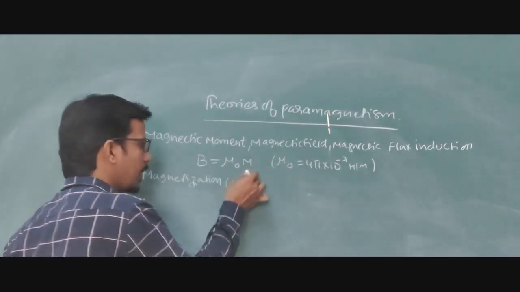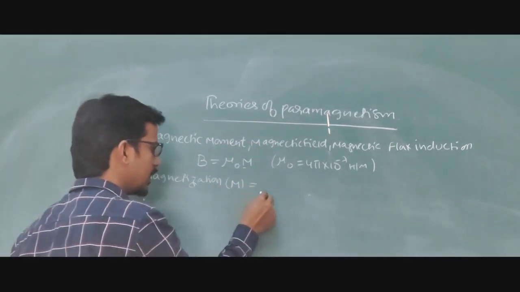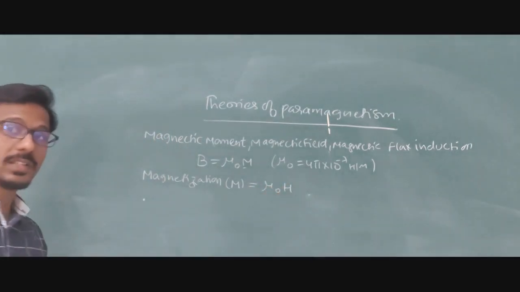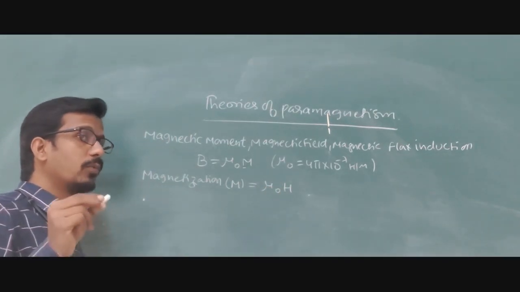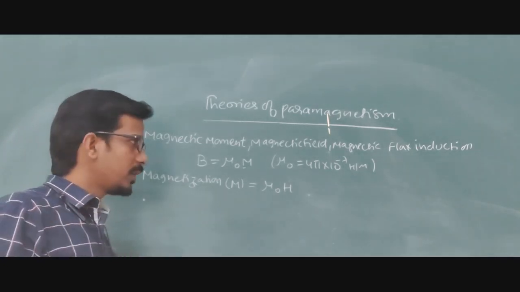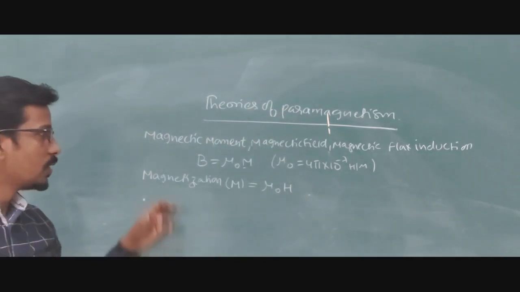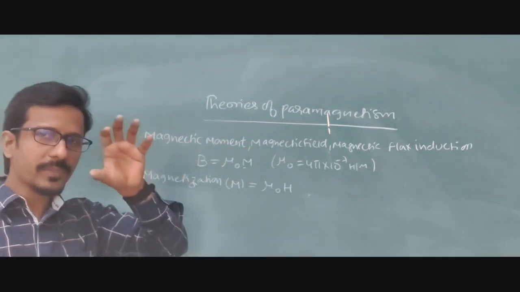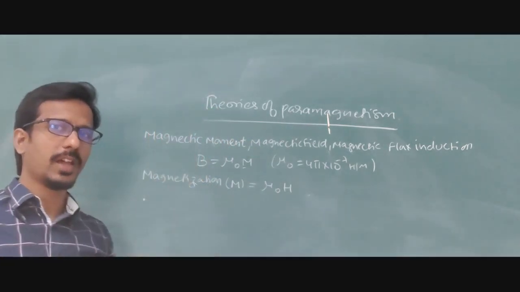Here M is the magnetization, and it is nothing but chi into H. Magnetization explains how much magnetic moment is acting per unit volume. So please try to know the difference. Then we will enter into the theories of paramagnetism. Magnetic moment, magnetic field or magnetic flux induction are the same. For any metal, the field acts over a certain area; that is called the magnetic field.